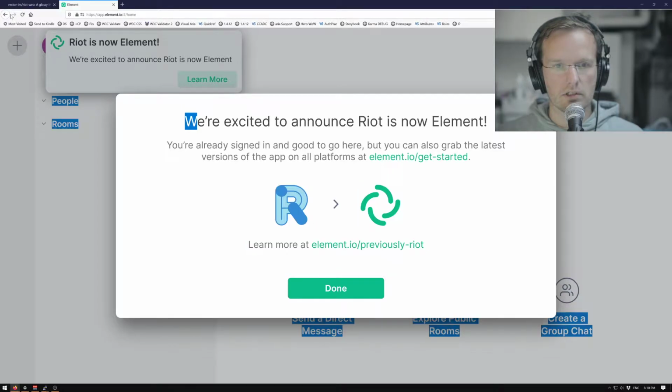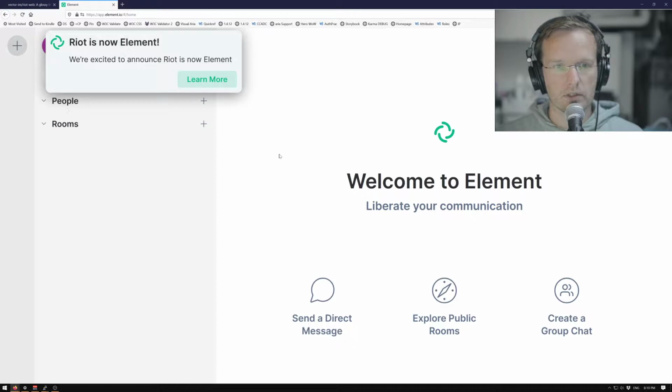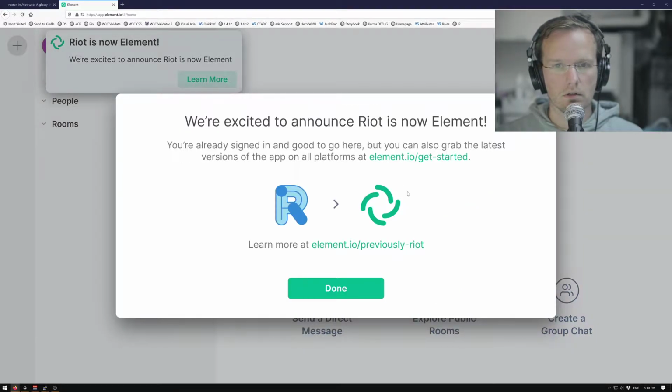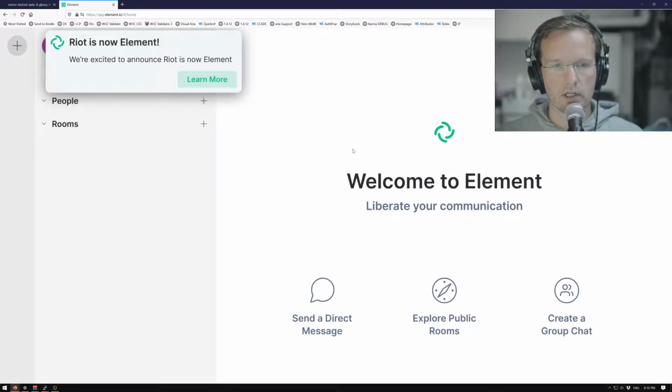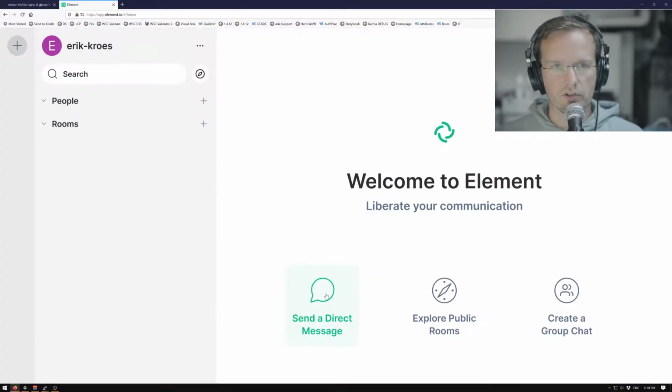Then we can see this might not be a perfect modal window. I can still interact with the background. Oh, and now I click it. Learn more again. So I can close it by clicking away, but I have to press done to close. Okay, so there are some things that could be improved in the registration.